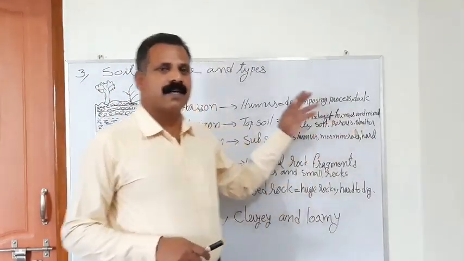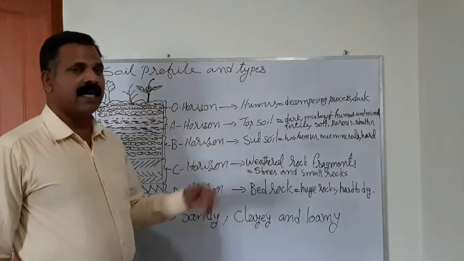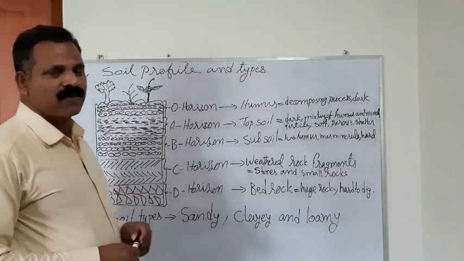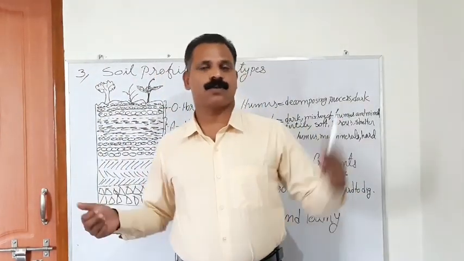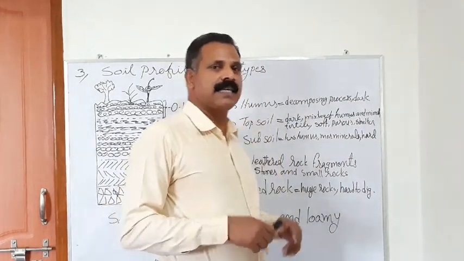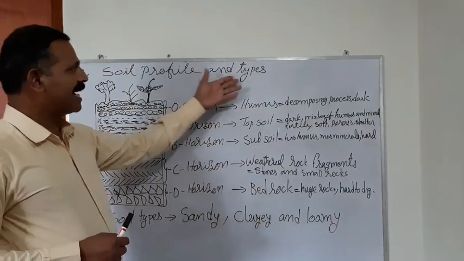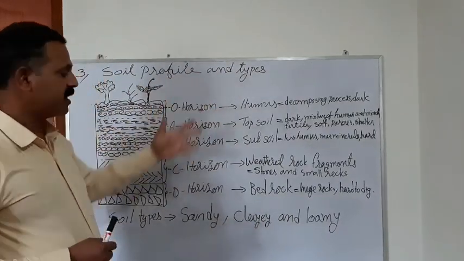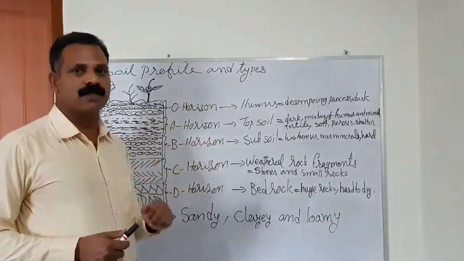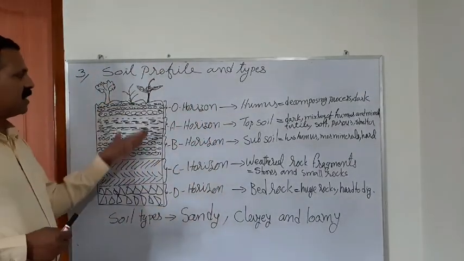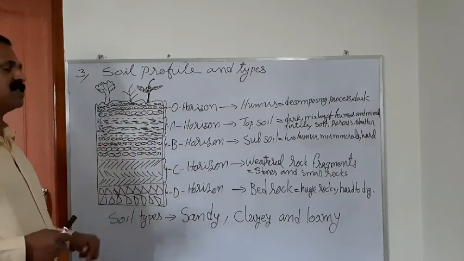Students, let's see the next topic of this chapter: soil profile and types. What does soil profile mean? The different characteristic features that the types of soil have are grouped and listed into the soil profile. And the types of soil means the different varieties of soil found. These are the things we are going to study in this particular topic. The profile of the soil can be learned with the help of this chart.